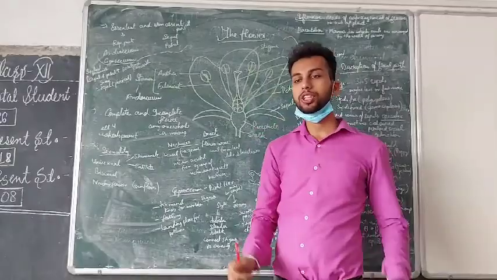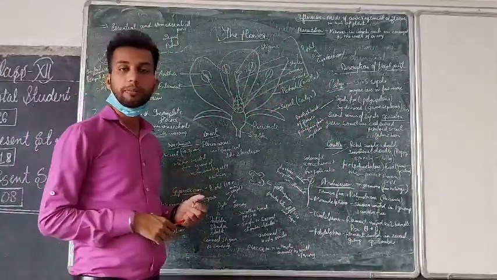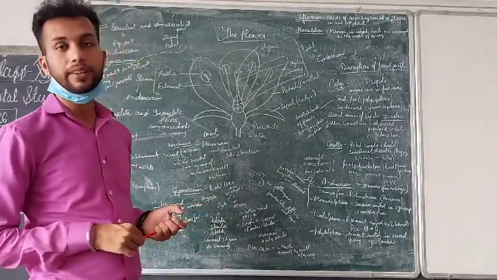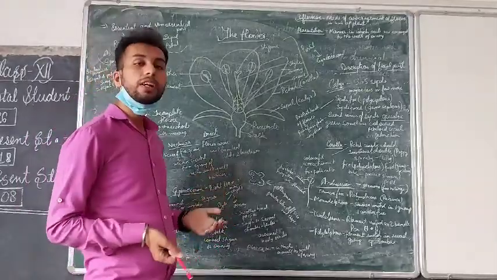So there are two conditions when sepals and petals are both similar in color, called the sepaloid perianth or the petaloid perianth, depending upon which color is dominating, either the sepal color or the petal color.